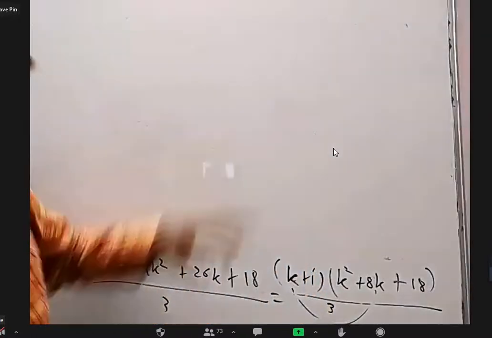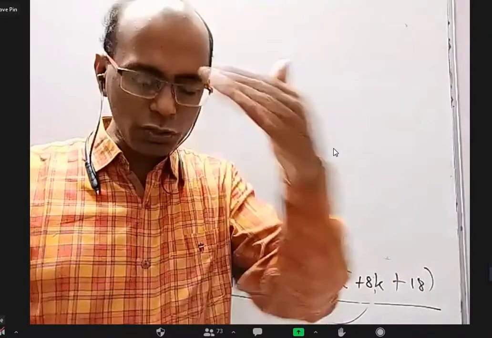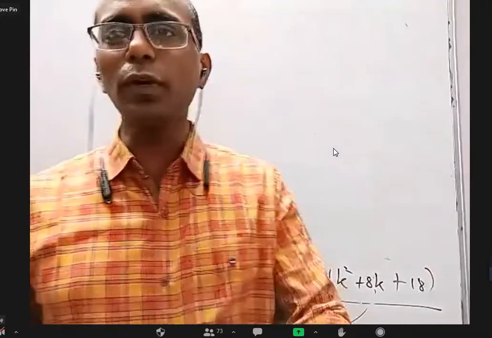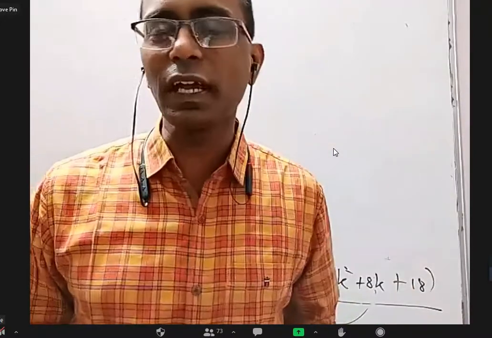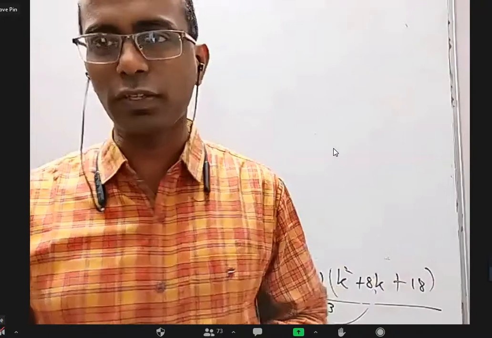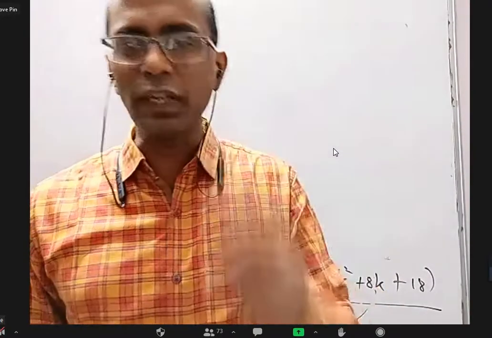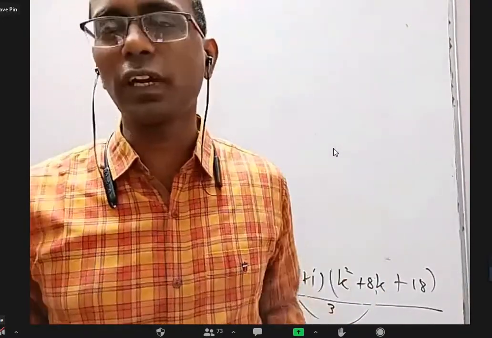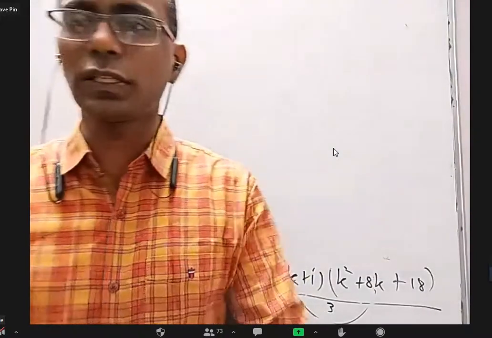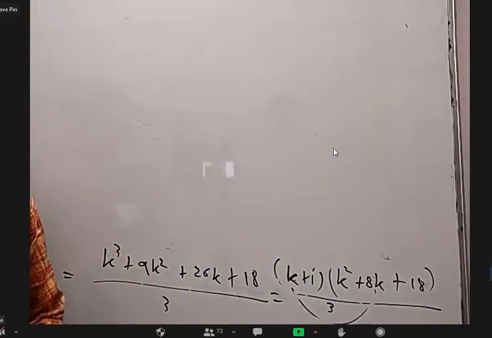Okay. So like that, if something is false, you don't have to check for each and every number. For one number, you prove it is false. Even if it is correct for a few numbers, it doesn't matter. The overall statement is false. But if it is true, you have to prove it for each and every natural number. We don't have that much time. That's why we are resorting to the principle of mathematical induction. Is it okay?